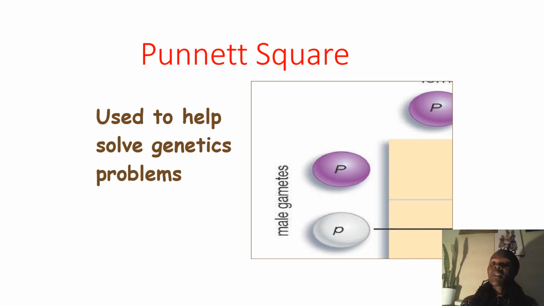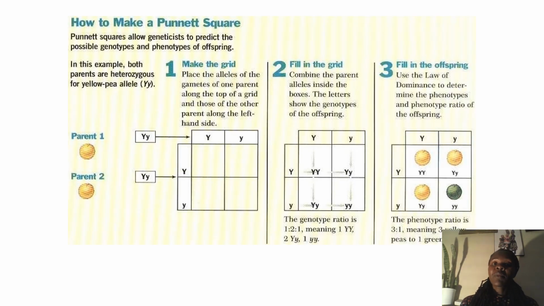So you have to present them in a Punnett square so that it can help us to solve the problems. So that is how a Punnett square works, how to make a Punnett square. First, what you do is you draw the columns, and in the first row, based on how the statement says, we are going to say what it means to have the capital Y, what it means to have the small y, what the capital Y and the small y represent.